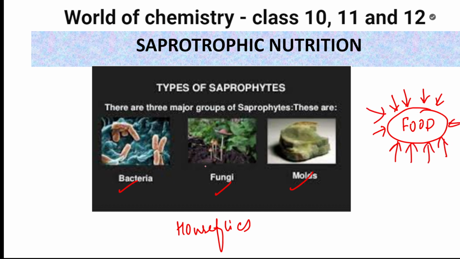Whether it is bacteria, fungi, or a bread mold, as you see, it's going to secrete juice on the food. Once it secretes juice, the food starts decomposing. It turns stale, loses its quality as food, becomes rancid, and decays. So this is the process of saprophytic nutrition.